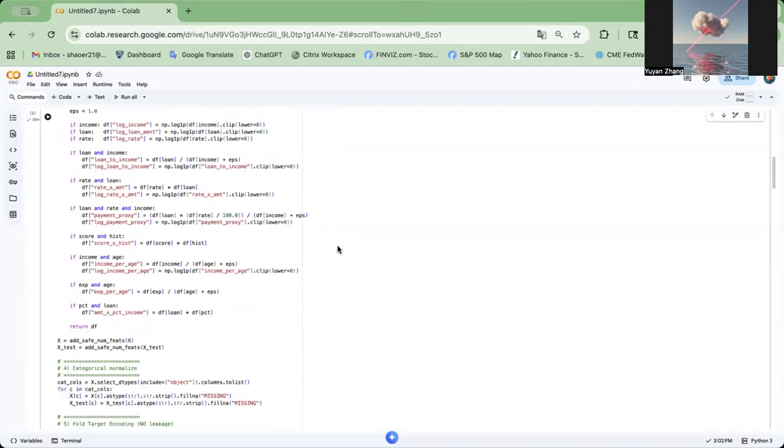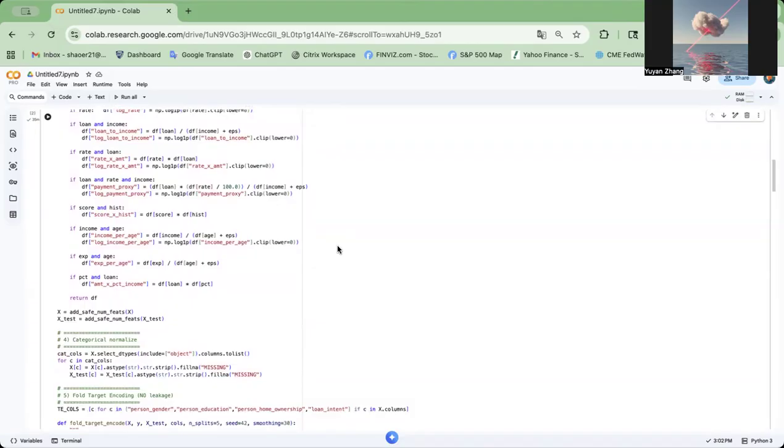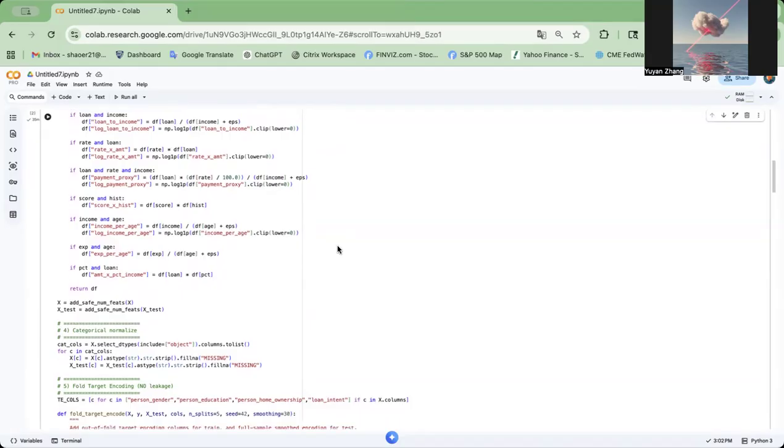And then we handled the class imbalance, since only 22% of the observations belong to the positive class. We applied two strategies. The first is class weighting during training, and the second is threshold tuning after training. For the second one, instead of using the default decision threshold of 0.5, we searched for the threshold that maximizes the F1 score on out-of-fold predictions. The optimum threshold turned out to be 0.609, which significantly improved the F1 score compared to 0.5. This step was critical because the F1 score is sensitive to the balance between precision and recall.